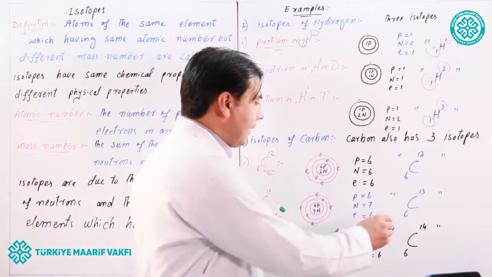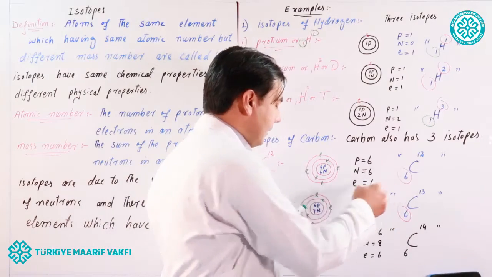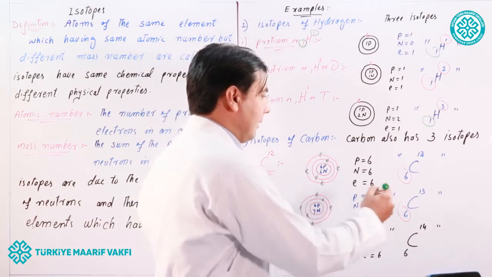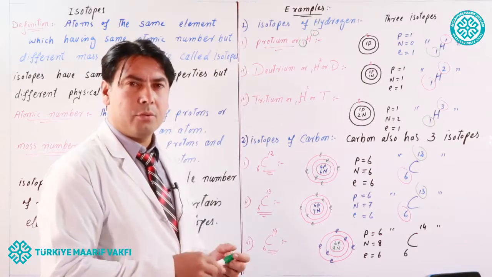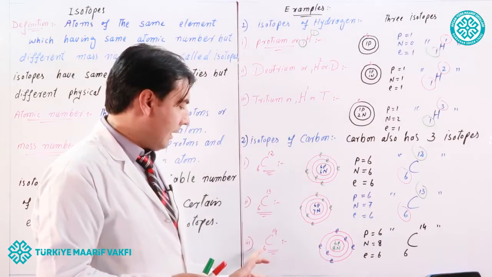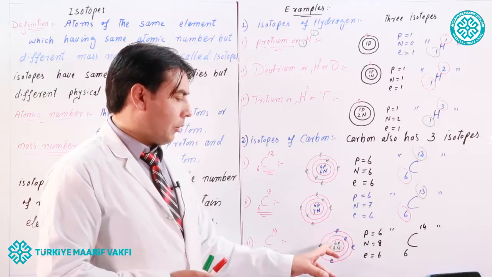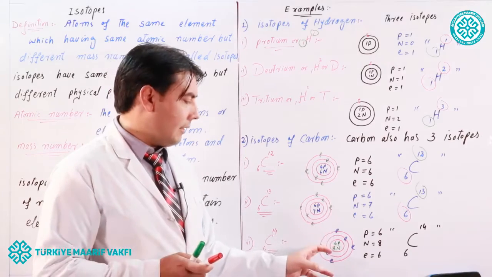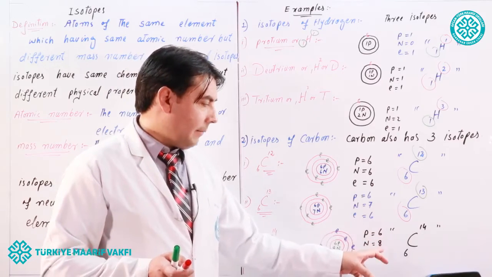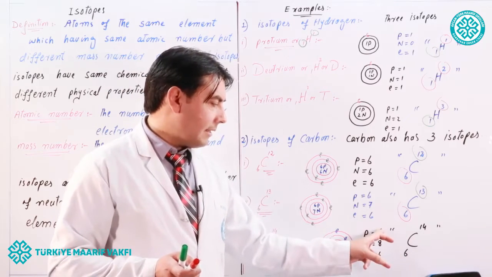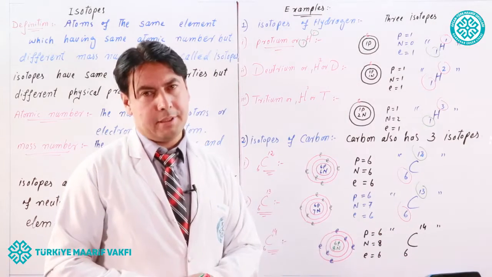Look again, atomic number 6, atomic number 6, but mass numbers 13 and 12. Look at the third isotope of carbon, 6, 14. Protons equal 6, neutrons equal 8, and electrons equal 6. So the atomic number is 6, and the mass number is 6 plus 8, equal to 14.